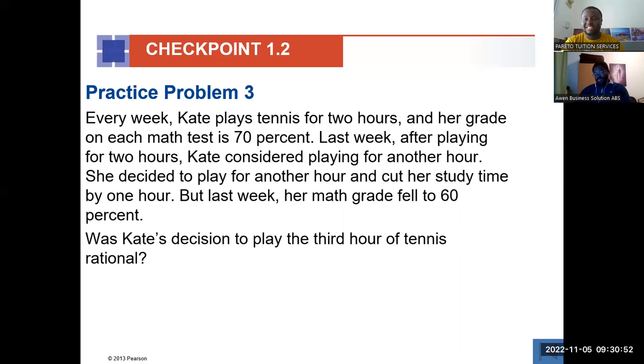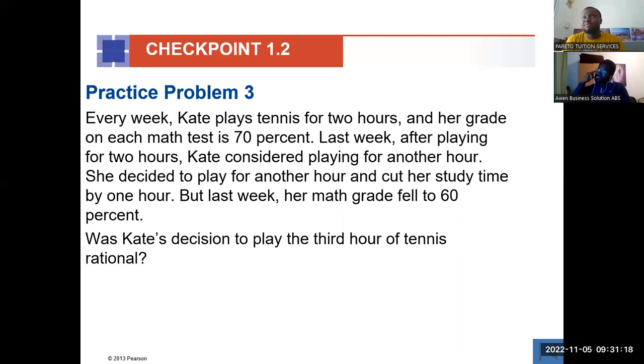So let's take Kate. Kate is doing tennis. In the first hour, when she went there with all the energy, the kind of benefit that she gets from the first hour will be way higher than what she gets from the second one. And as she was getting to the third one, she was weak. I mean, she should be tired, exhausted by then. So what benefit was she getting from the third? It would depend.